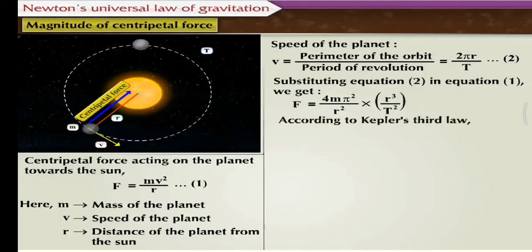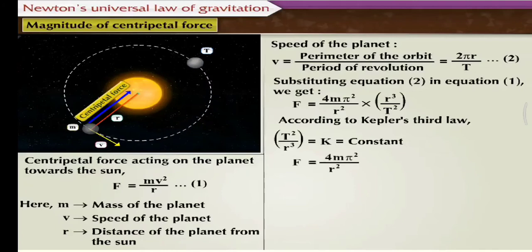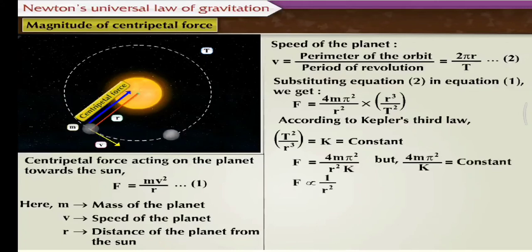According to Kepler's third law, T square upon r cube is equal to K, a constant. Therefore, F is equal to 4 m pi square upon r square K. But 4 m pi square upon K is a constant. Thus, F is inversely proportional to r square.